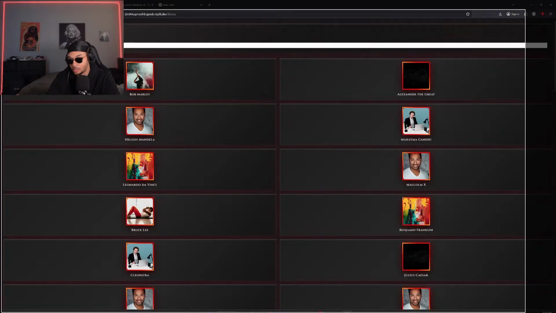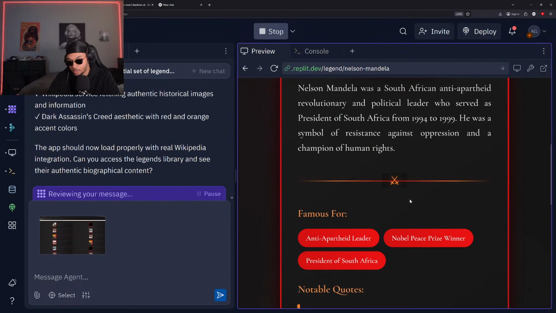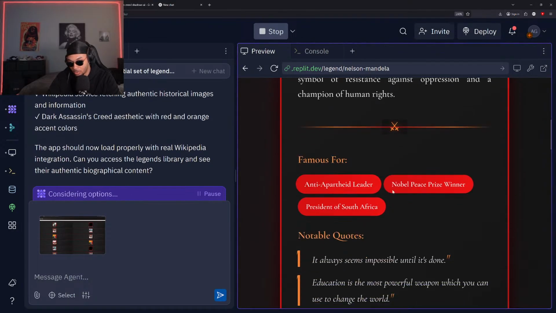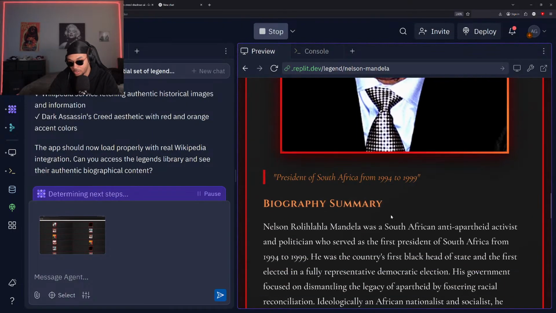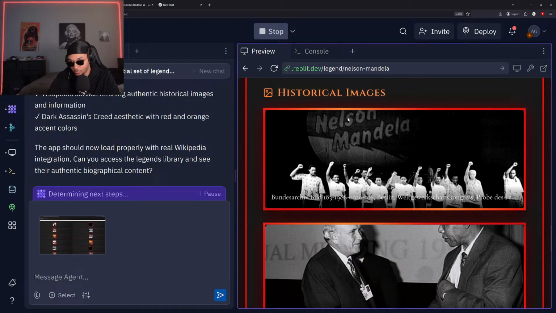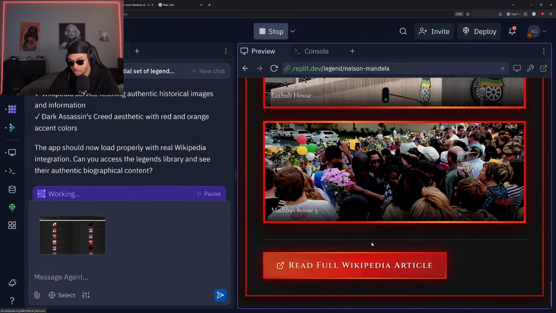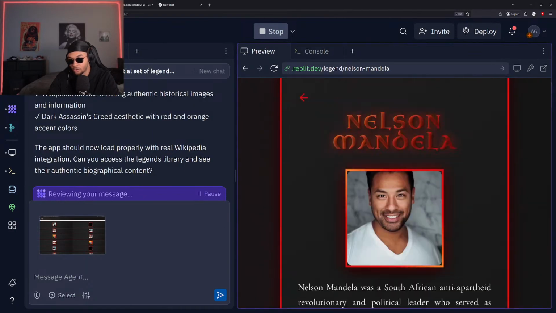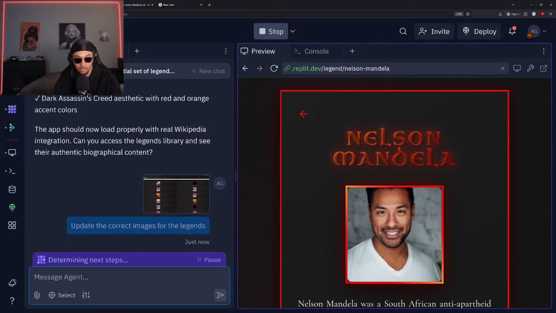Catch that screenshot. Okay, so they added more information in here a little bit. They got pictures here. Good biography, historical images as well. All right, so some decent detail in here. And then links to the full article on Wikipedia. That's decent. Okay. Update the correct images for the legends. All right, cool.